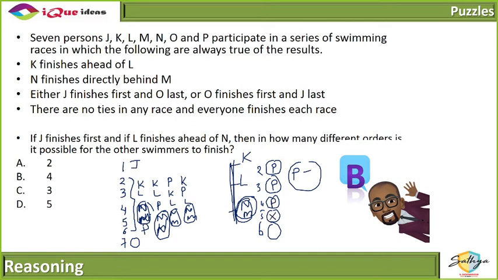You cannot put P here because there is no space for MN to come together. But I can definitely put P here, right? So there are 4 out of 5 places where P can be put. So P determines that there will be 4 ways in which the total arrangement can be made. You get that, Amanbir?